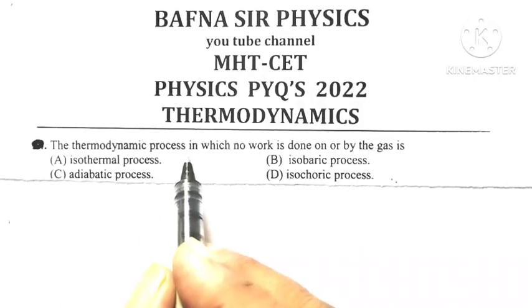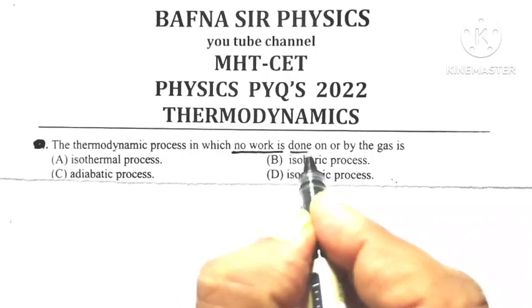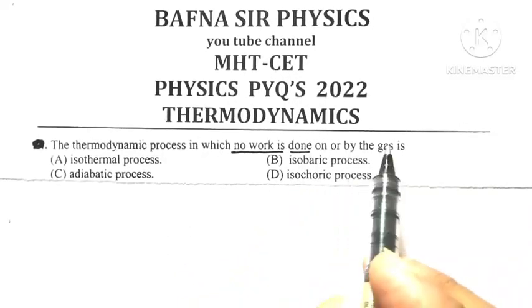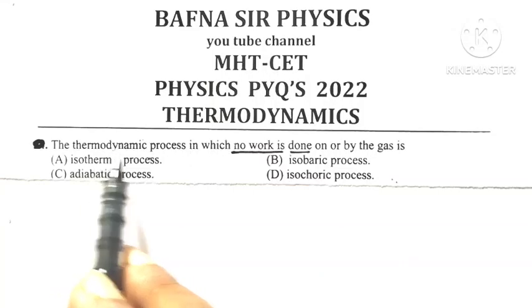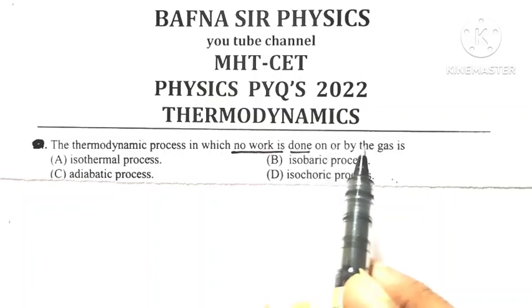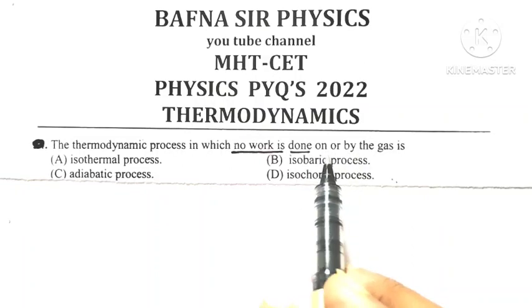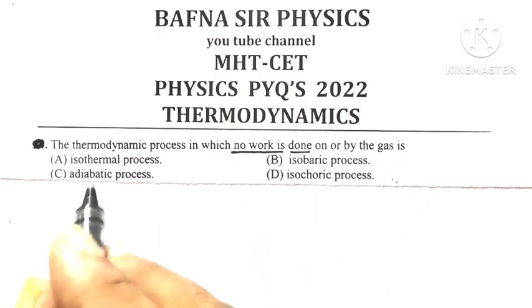The question asks for the thermodynamic process in which no work is done on or by the gas. We have to identify in which thermodynamic process there will be no work done on the gas or by the gas. Now the first one, isothermal process.